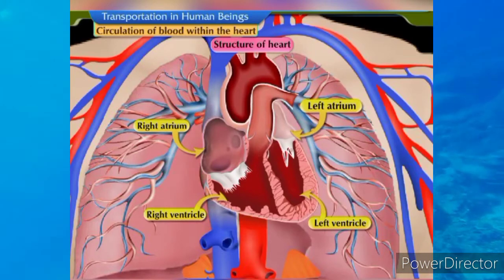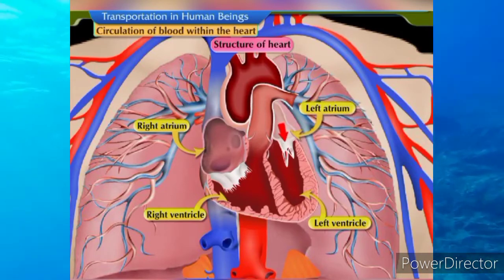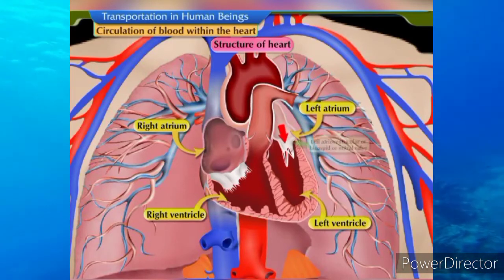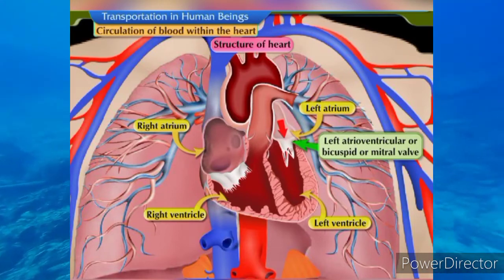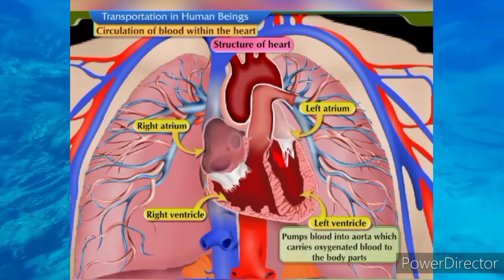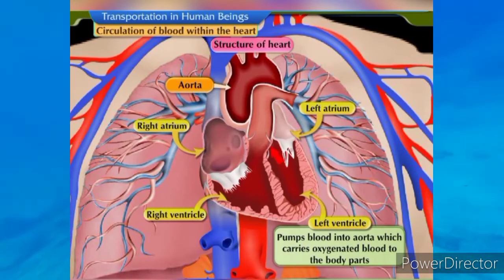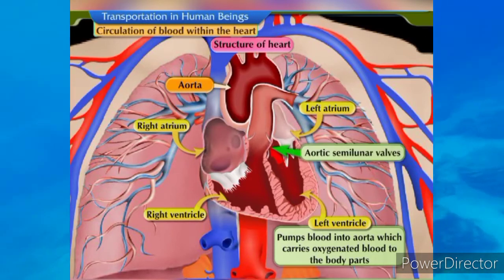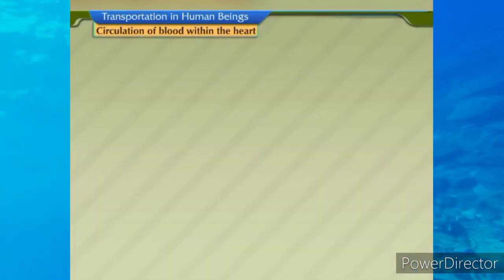The left atrium receives oxygenated blood from the lungs through pulmonary veins. The opening of the left atrium into the left ventricle is guarded by the left atrioventricular or bicuspid or mitral valve. The left ventricle pumps blood into the aorta, which carries oxygenated blood to the body parts. The opening of the aorta is guarded by aortic semilunar valves.